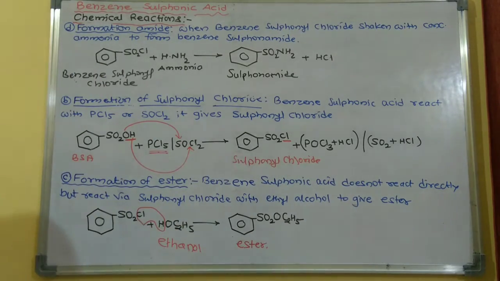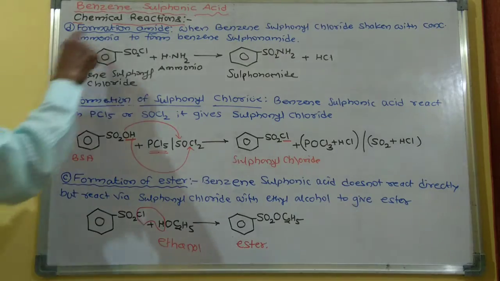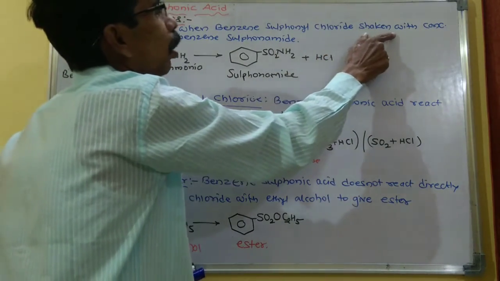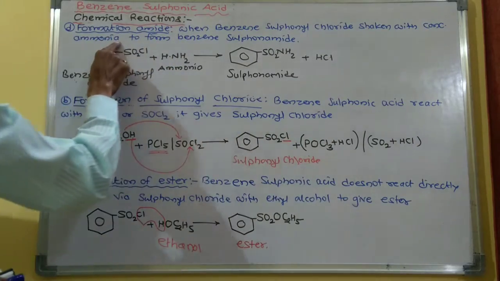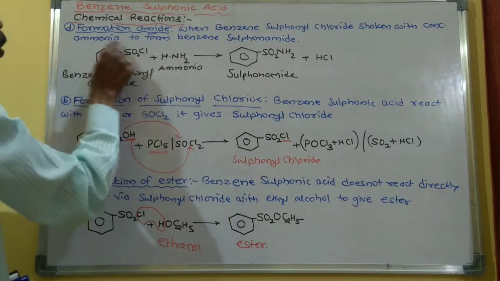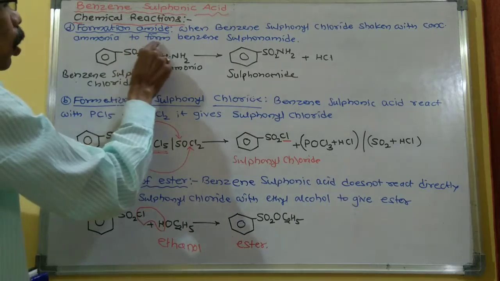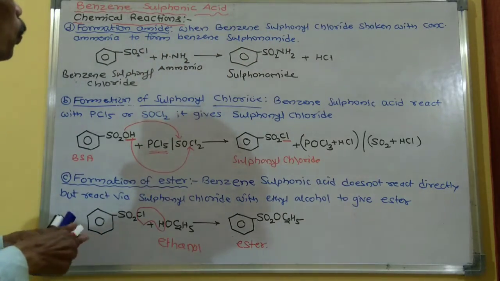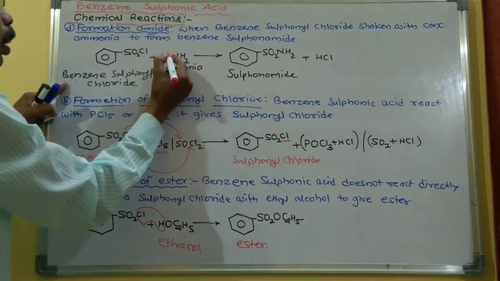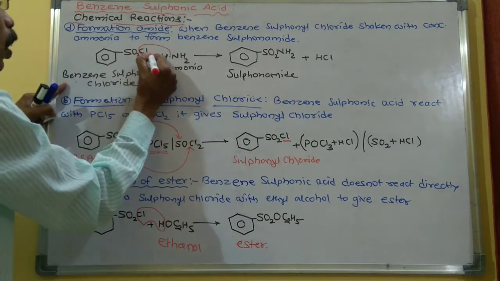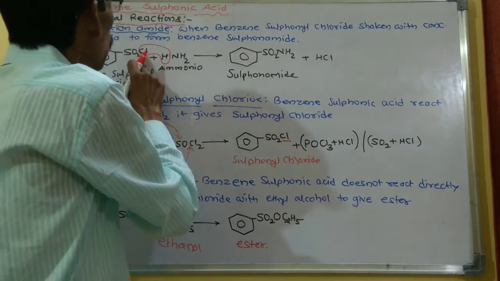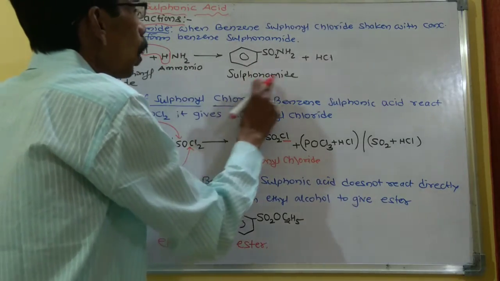Now the next reaction is formation of amide. When benzene sulfonyl chloride reacts with concentrated ammonia, it forms the benzene sulfonamide. So this is the benzene sulfonyl chloride. It reacts with the ammonia. In place of this Cl, the NH2 is placed to form the sulfonamide.